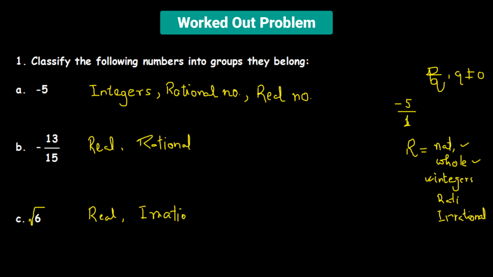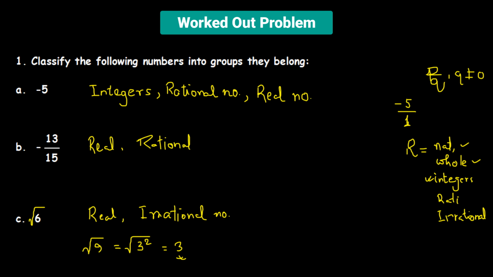Meaning, if I had given you the number 9 instead of 6, then the square root of 9 can be written as the square root of 3 squared. 3 squared is 9, and being a perfect square, we'd get 3. So that means this is a natural number, or you can say this is a positive integer.